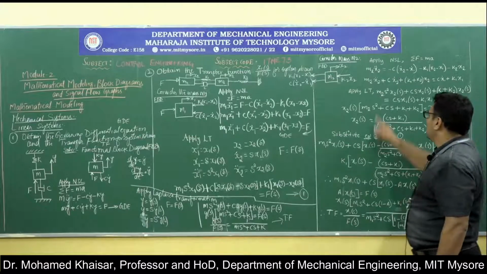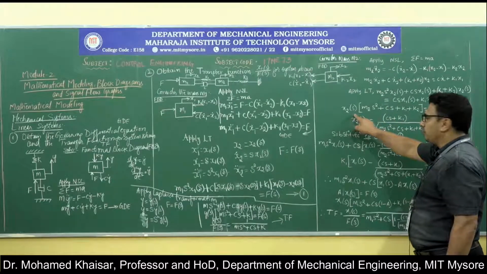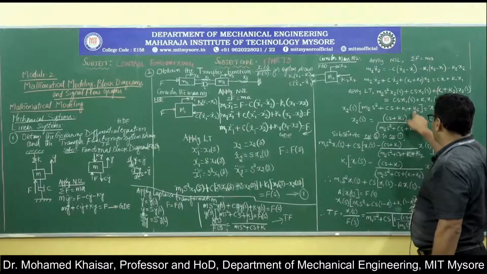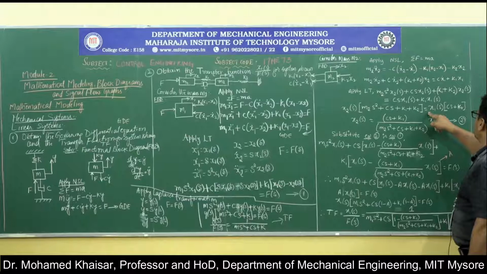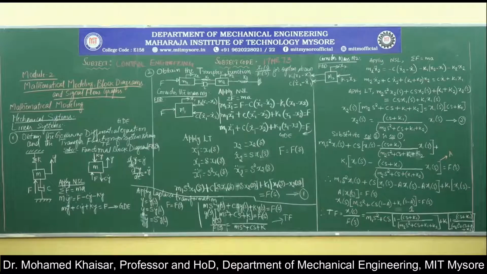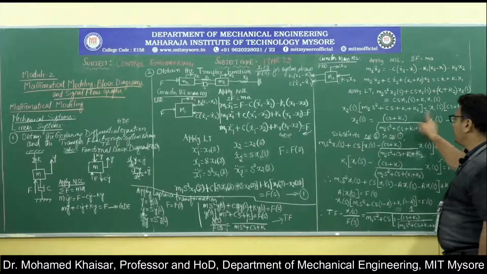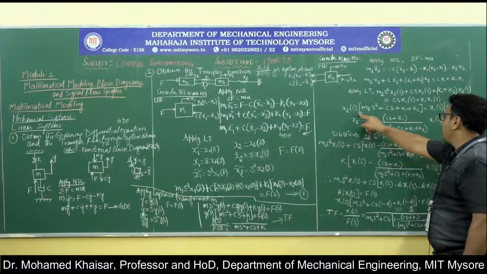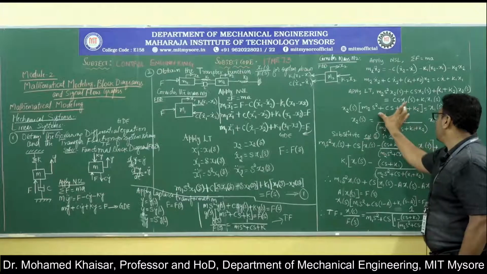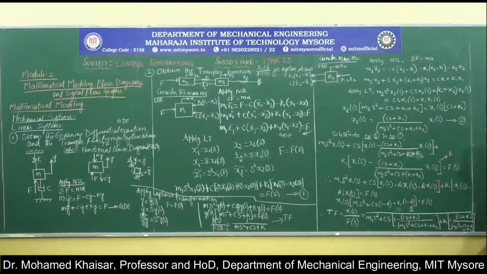Then we took out x2 of s as common, and we got m2 s square plus cs plus k1 plus k2, that is what is written here, that is equal to, if we take out x1 of s common on the other side, cs plus k1. This is what has been written here. Now this gives us the equation x2 of s is equal to x1 of s into cs plus k1 divided by this entire bracket. This is what we get here. We call this equation 2.